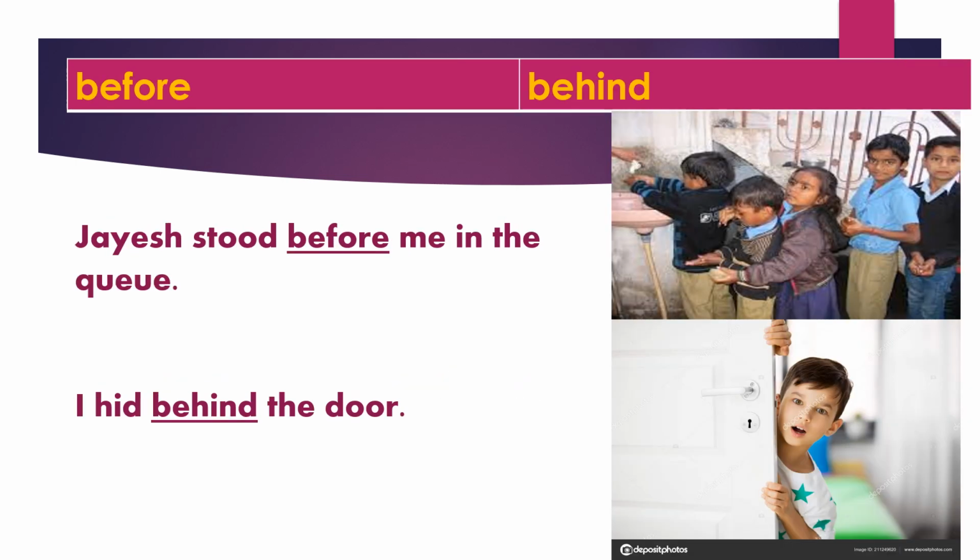Before, behind. Jayesh stood before me in the queue. The preposition before shows the position of Jayesh in front of me. I hid behind the door. The preposition behind indicates the backside of the door.